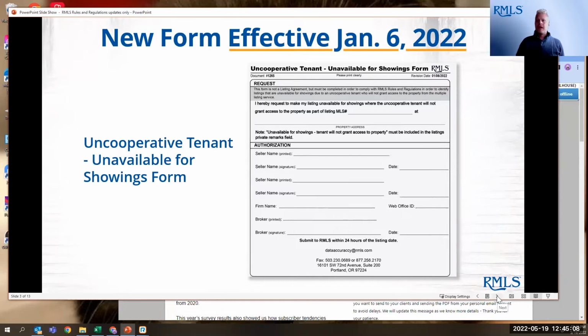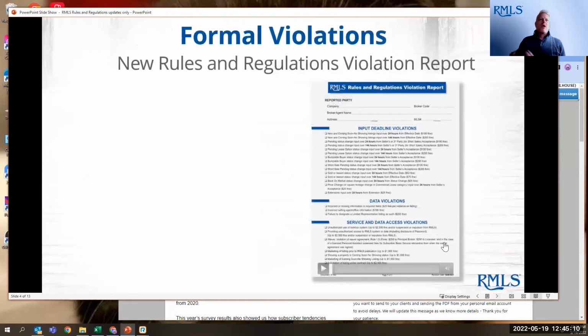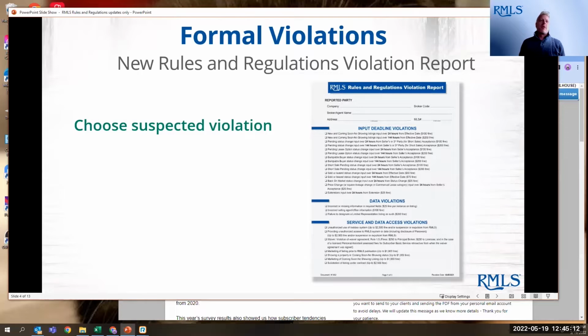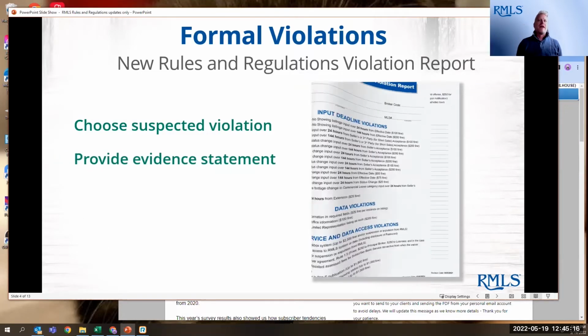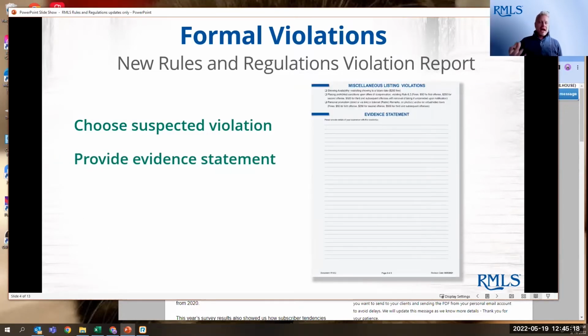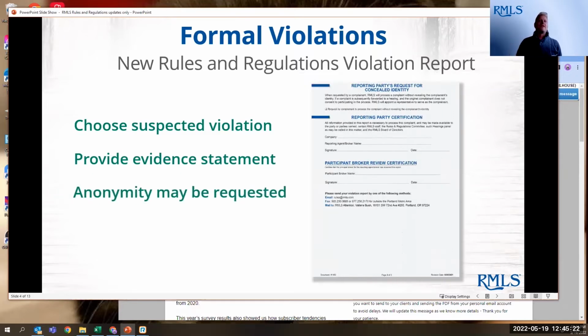We also have a new rules and regulations violation report. In this report, you now choose from the checkbox of the suspected violation. You can provide an evidence statement. So for example, if the violation that you're reporting, again, this is the formal violation report, is not in that checkbox, you can detail it in the evidence statement. And new is the ability to request anonymity.